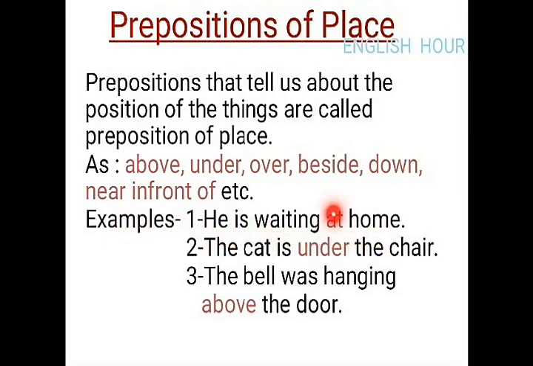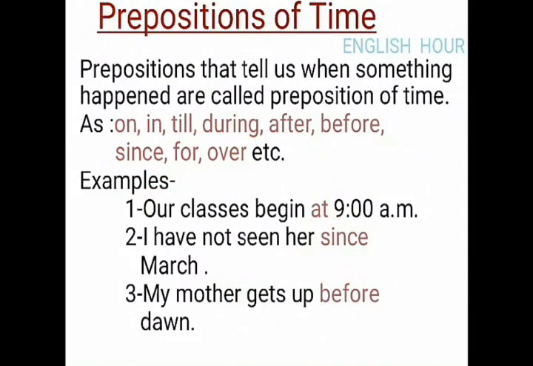The word at is the preposition of place. And second, the cat is under the chair. The word under is the preposition of place here. In third, the bell was hanging above the door. Here the word above is the preposition of place.